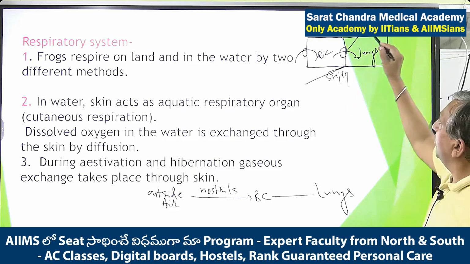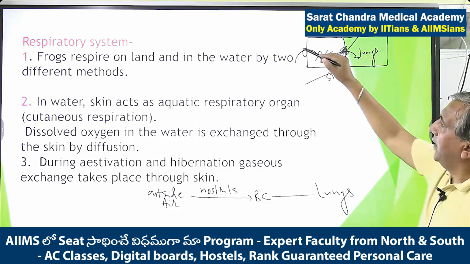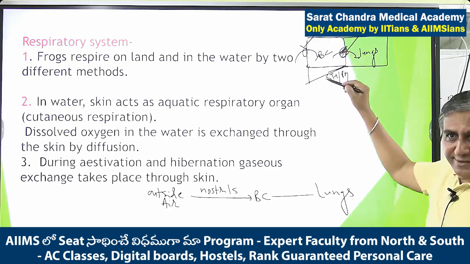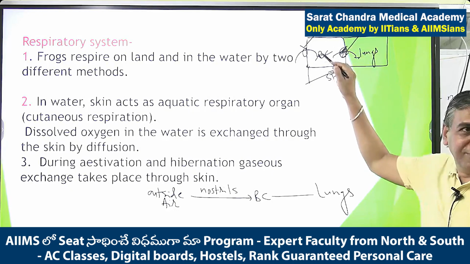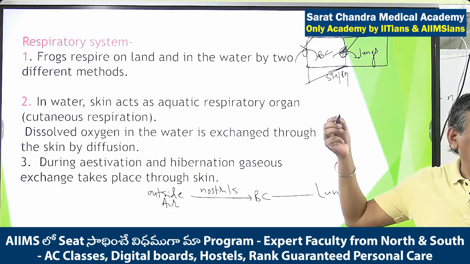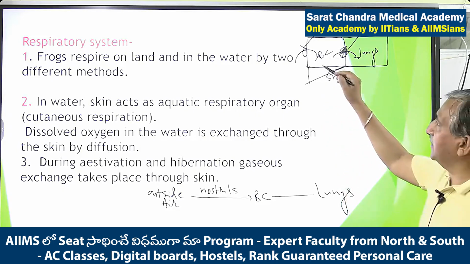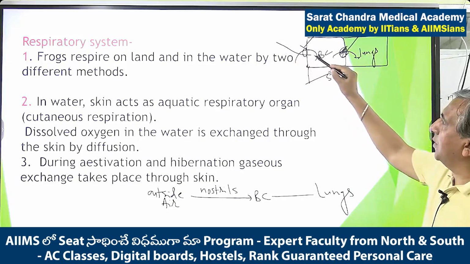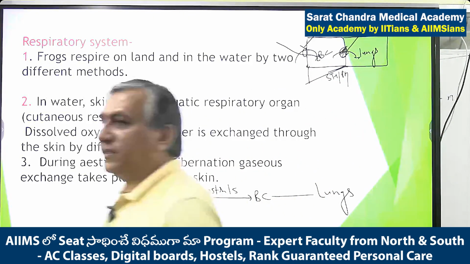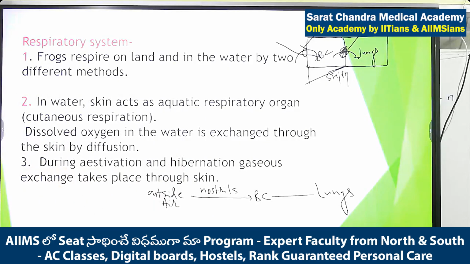See, at that time the glottis is closed and nostrils are open. So the volume increases. Whose volume increases? Buccal cavity. Pressure decreases. Known by you, volume and pressure are opposite. So when pressure decreases, the air always moves from higher partial pressure to lower partial pressure. So the external air will come into the buccal cavity. Now we have to send this air into the lungs. So what do we have to do?